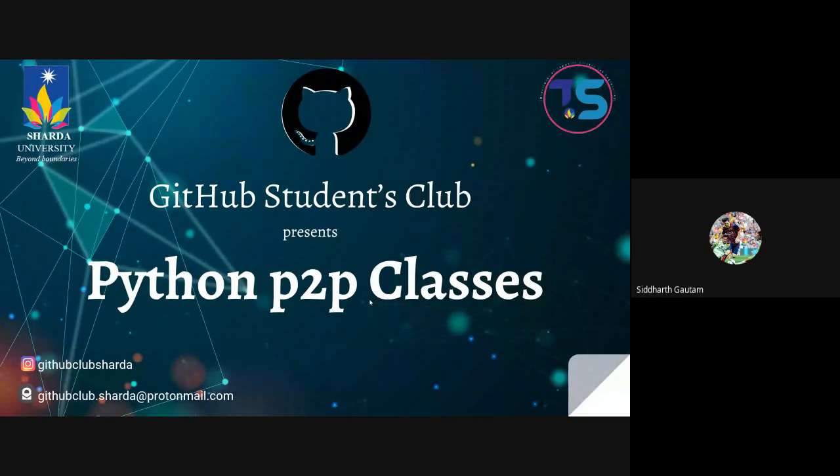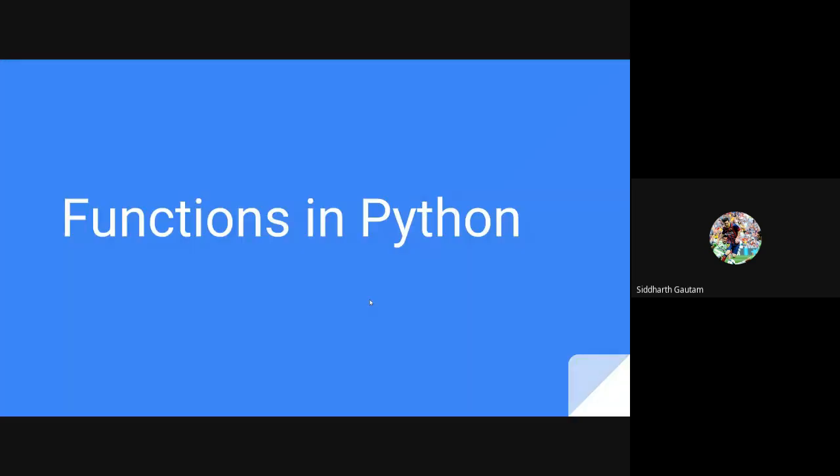So today we are going to be covering topics and we will start with functions. Before we see what functions are in Python, or rather in any programming language, first you have to understand the semantic behind the name function. For example, let's say you have a pen, like the normal pen. The function of that pen is to write. Am I right? You use the pen to write something.